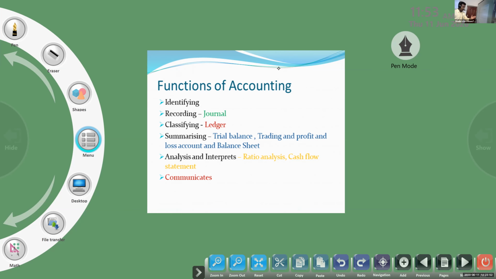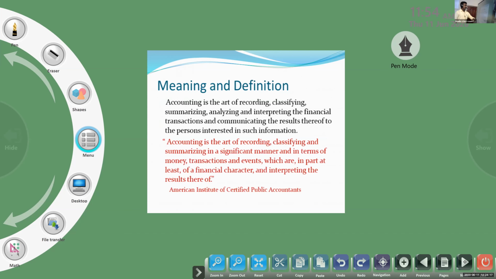Analysis and interpretation, we are doing with a lot of techniques: ratio analysis, cash flow statement. After that, we have to communicate our information to the users, to the owners, to the creditors, to the banks, to the management. That is the last function. So you look at the meaning, we can easily understand the meaning.